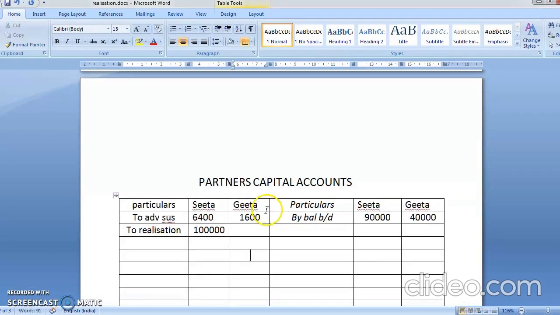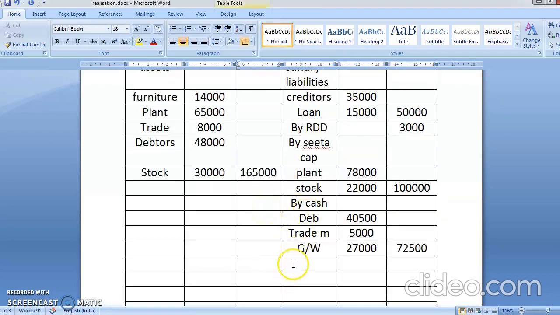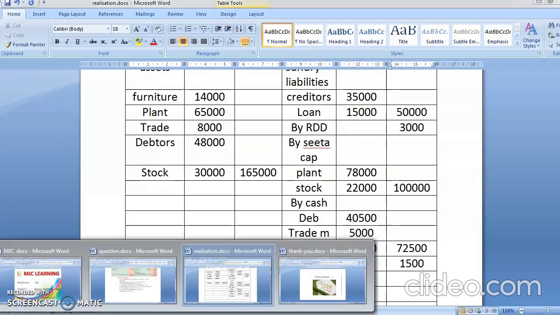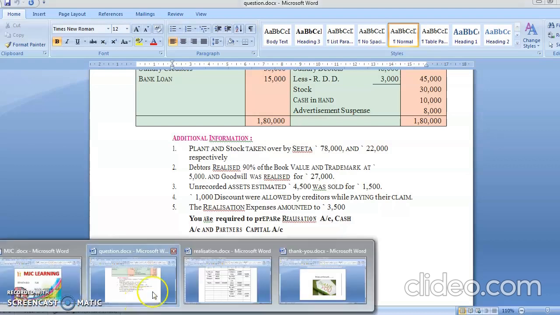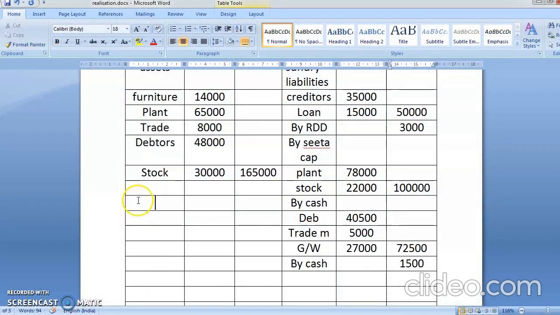1,500. And in realization it will come as by cash. How much money has come in? 1,500. Okay, now next is 1,000 discounts are allowed by creditor while paying the claim. So that is when you're paying the claim of creditors, the creditors is giving you a discount. So you'll write here by cash. Yes, so cash creditors. Yes, creditors giving you a discount of 1,000, so that comes to 34,000.